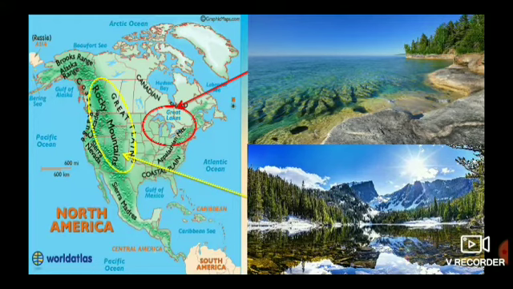Okay, children. So it is located towards the northeastern side of North America. The Great Lakes are located towards the northeastern side of North America. See the picture towards the right side, children. The first picture is the Great Lakes and the picture below it is the Rocky Mountains. So beautiful the place looks, no, children? Yes.